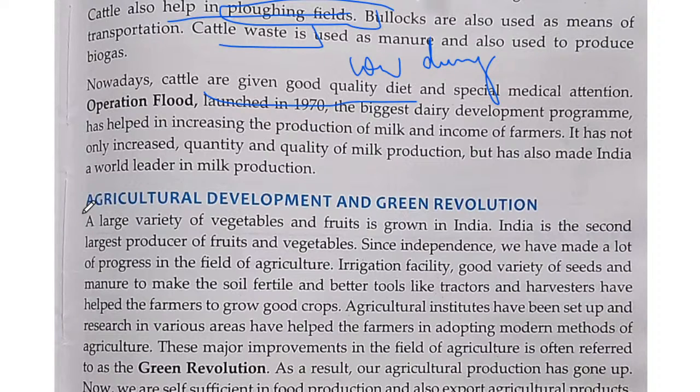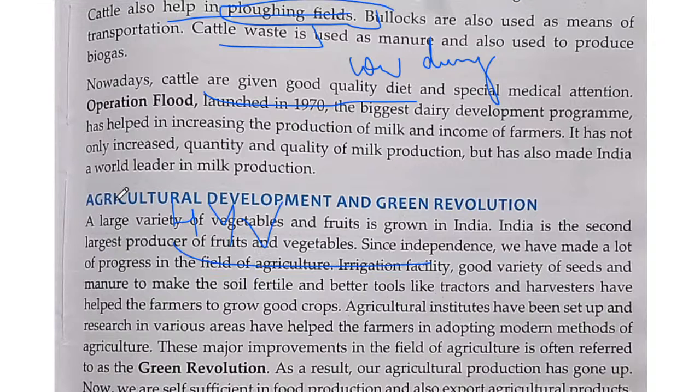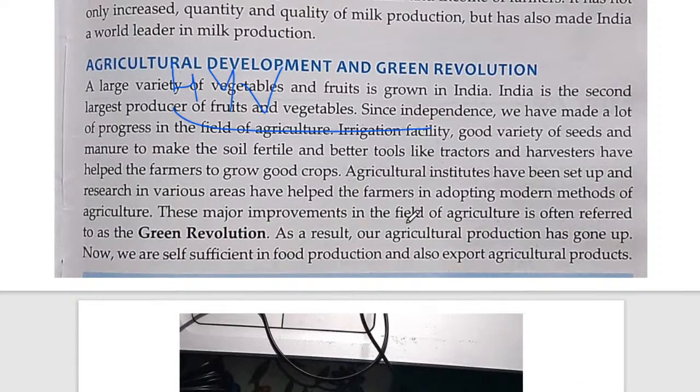The green revolution was started in India during the 1960s. Before the green revolution, India was not self sufficient. It means that India used to import food grains from other countries. But as the green revolution started, the farmers, or the peasants, started using HYV seeds. HYV means high yielding variety seeds. Not only seeds, fertilizers too. So they started using high yielding variety seeds as well as fertilizers in the field.